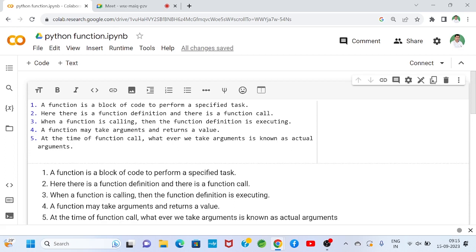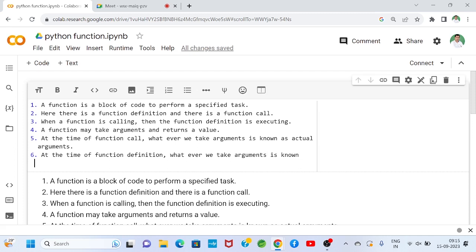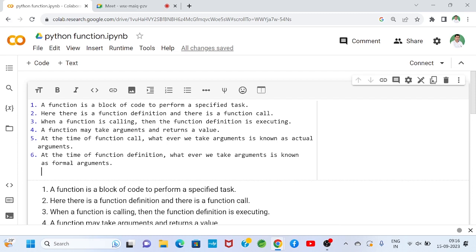and at the time of function definition, whatever arguments we take are known as formal arguments. Here actual arguments equals formal arguments.